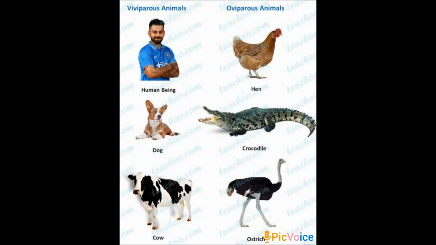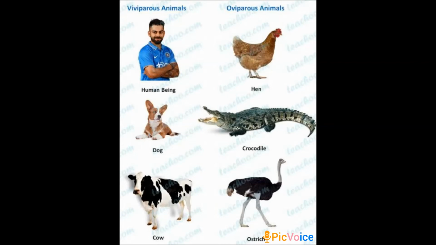Viviparous animals are nothing but the animals which give birth to young ones. Human beings, cows, and cats are some examples of viviparous animals, and hens and snakes are examples of oviparous animals. The eggs of a few animals are easy to observe because their mothers lay them outside their bodies. These are examples of oviparous animals.